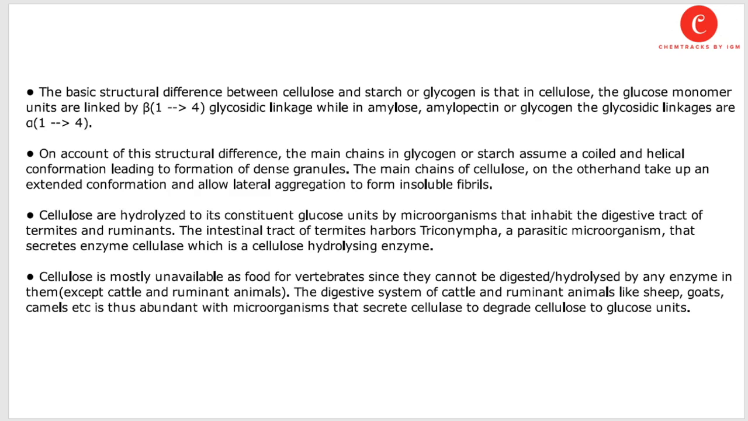Cellulose is mostly unavailable as food for vertebrates since it cannot be digested or hydrolyzed by any enzyme in them, except in cattle and ruminant animals. The digestive system of cattle and ruminant animals like sheep, goat, camel, etc. is thus abundant with microorganisms that secrete the cellulase enzyme to degrade cellulose to glucose units.